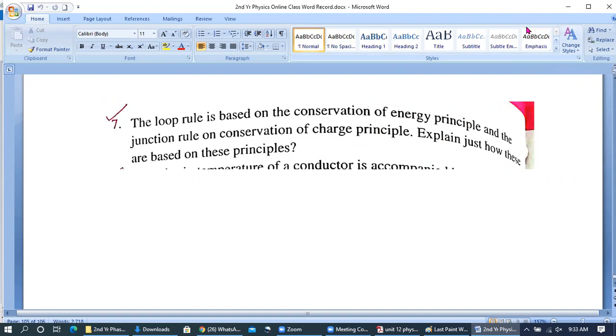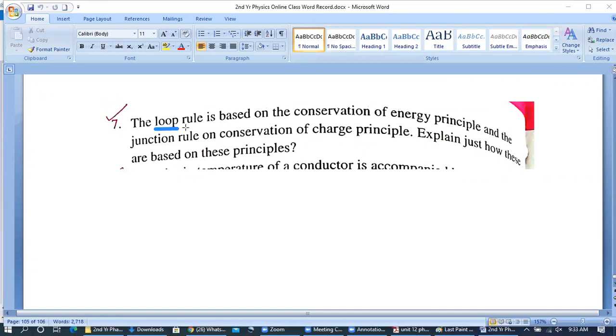I am Raja Shakil. In the previous lecture, we had been studying this question, the loop rule. One thing, we were getting the concept of the loop rule, and the other is the junction rule. So we had got the concept of the loop rule.